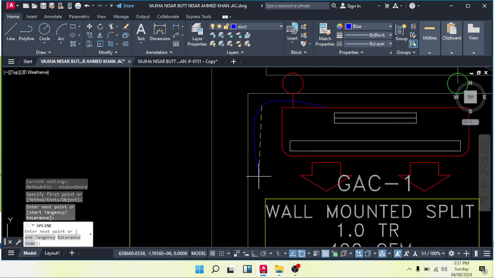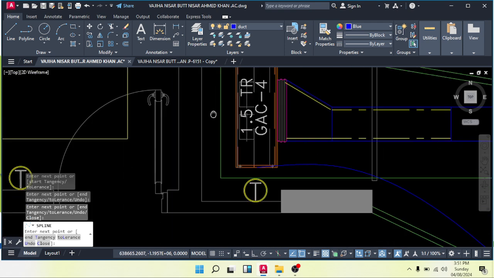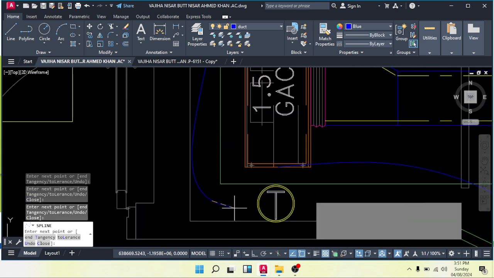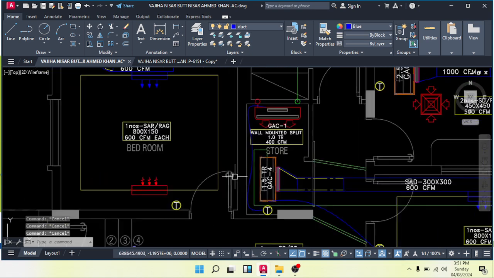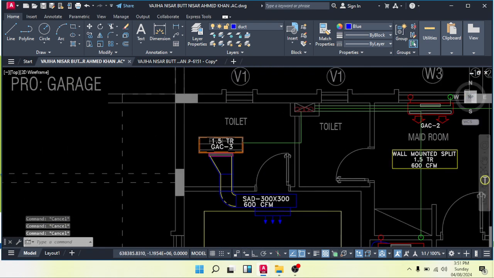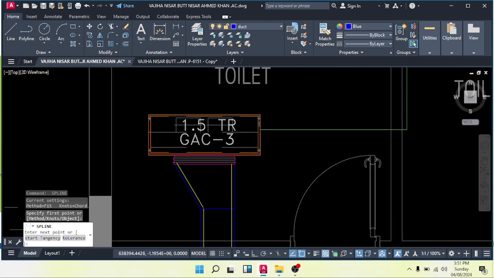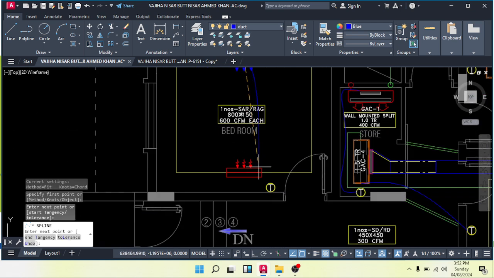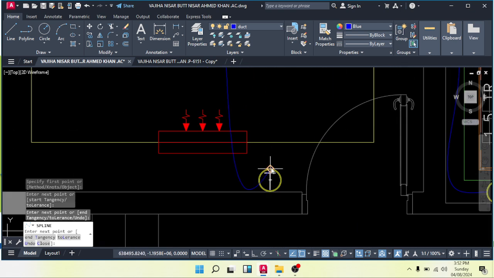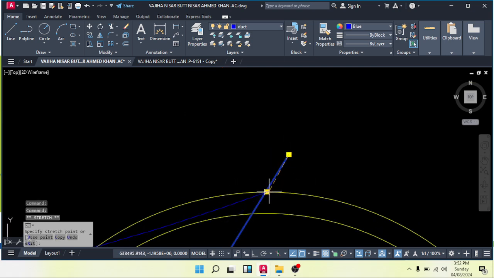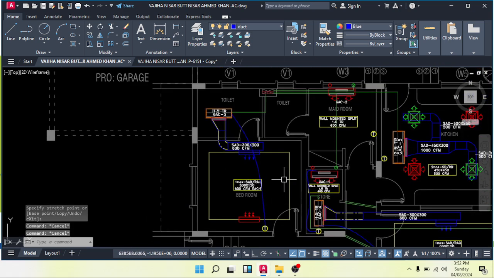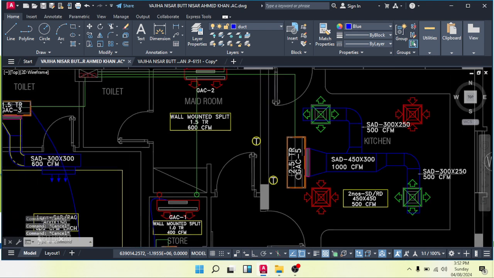It will come like this till the thermostat. I will change the color one time only, altogether. You can connect this also. Enter. You can close this.